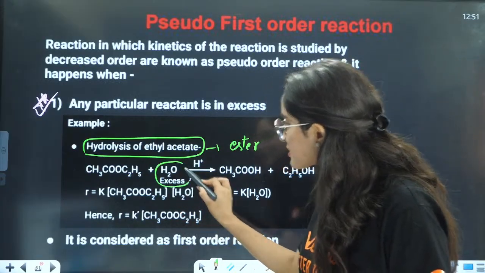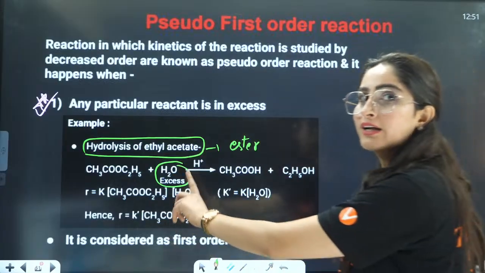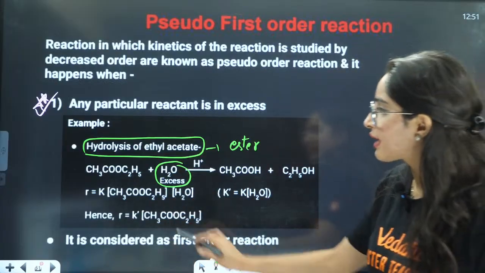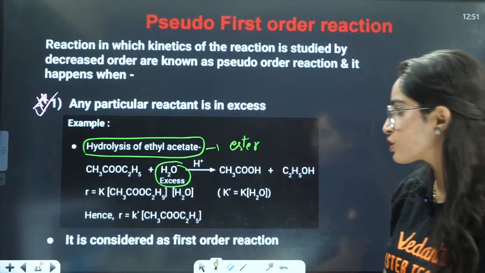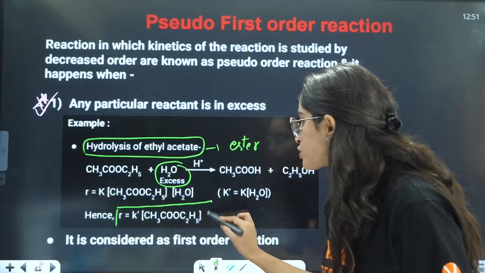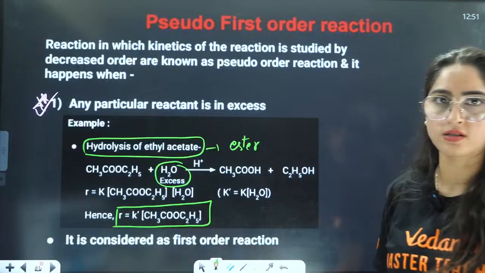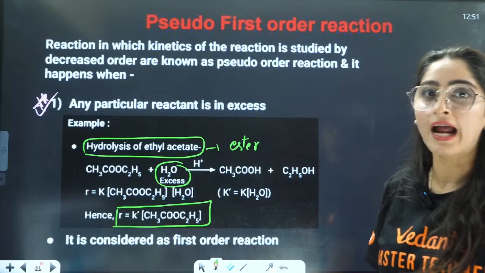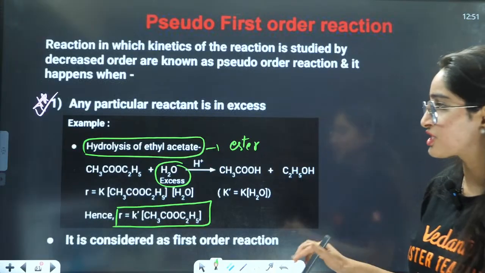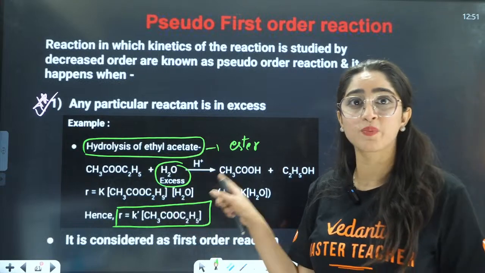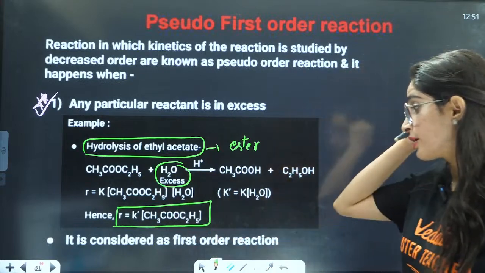this water is in excess. That is why it does not take part in the rate law. Rather, only the ester takes part in the rate law. So the rate is proportional only to the ester, not to water, right? That is why it is a first order reaction. You will think that it is a second order reaction, but in reality, it is a first order reaction.